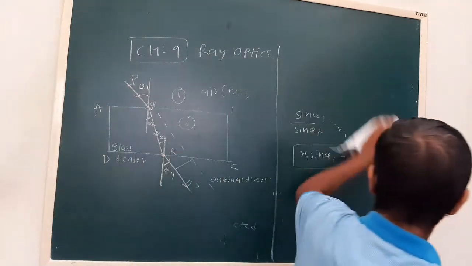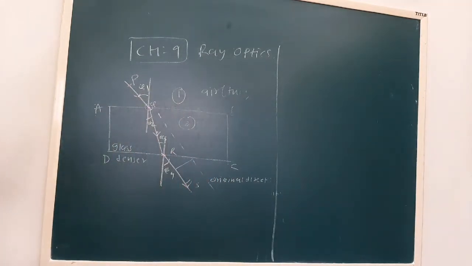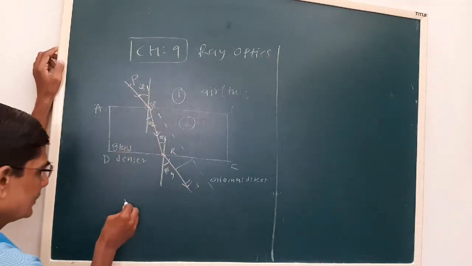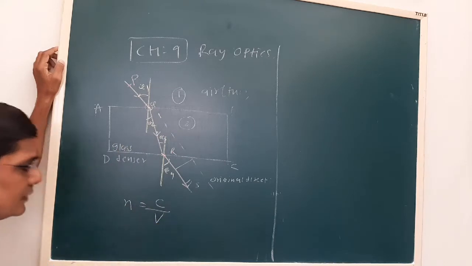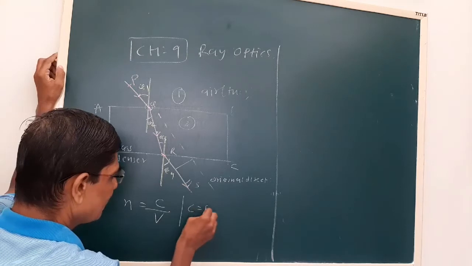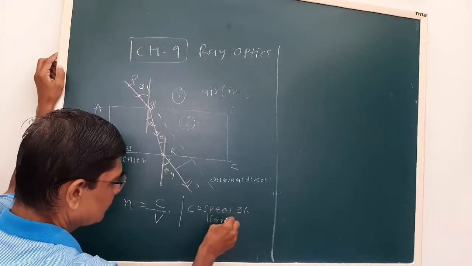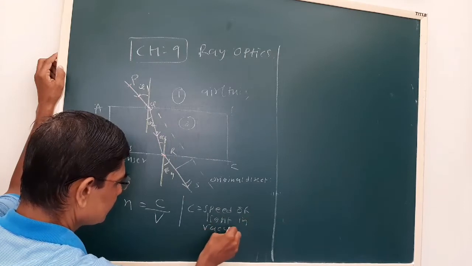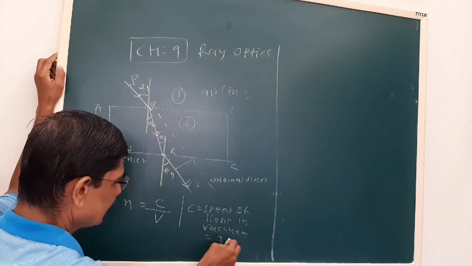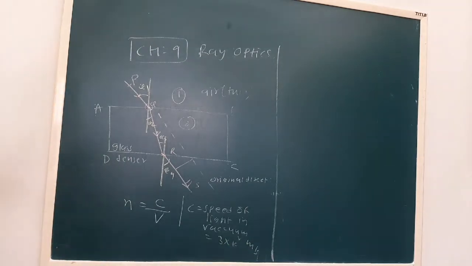Now let us see what it has to do with the speed of light. The formula you have studied is n is equal to c upon v. C is the speed of light in vacuum, that is 3 into 10 to the 8 meter per second. We have to relate this with speed also.